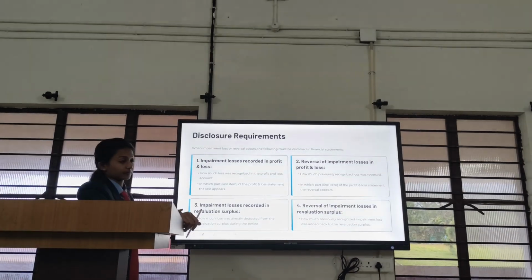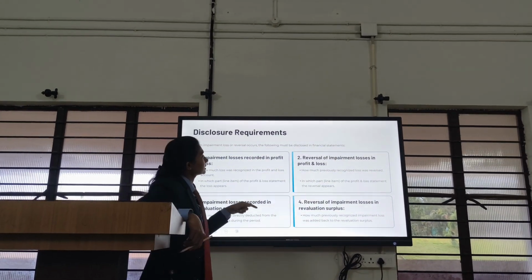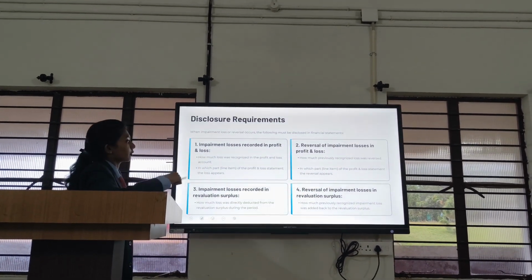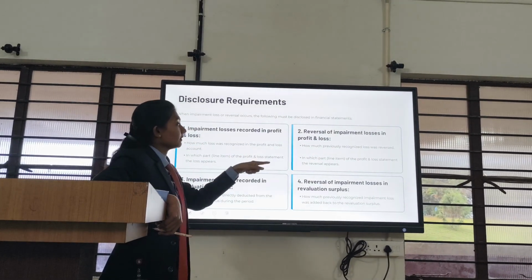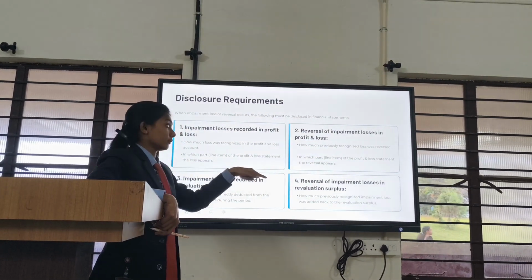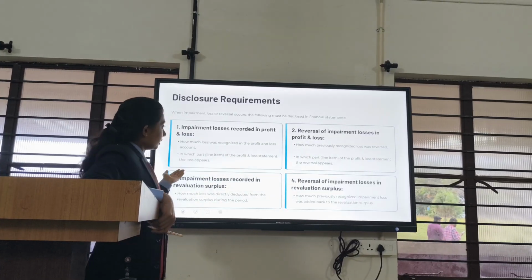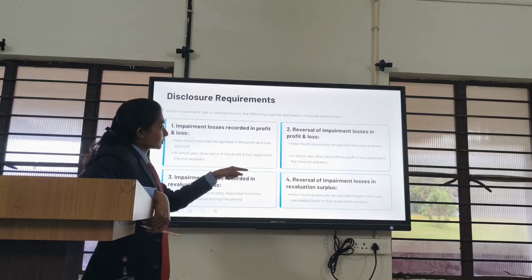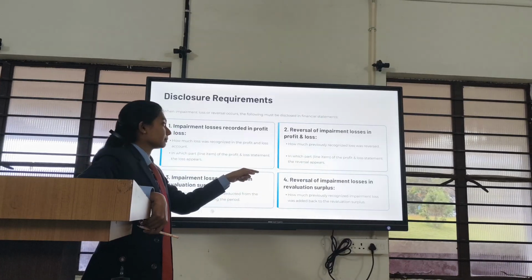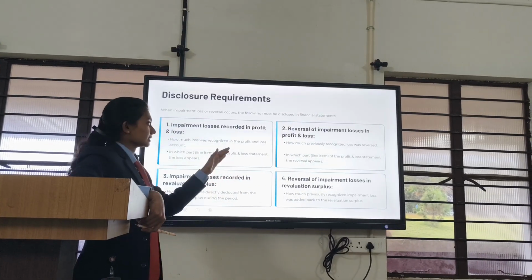statement where the loss appears. And the second one is reversal of impairment losses. Here we have to disclose how much previously recognized loss was reversed, and also, just like before, we have to recognize how much loss is reversed, as well as in which part of the P&L statement this reversal appears. That is the second one.